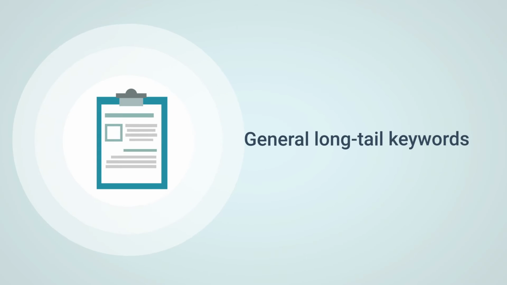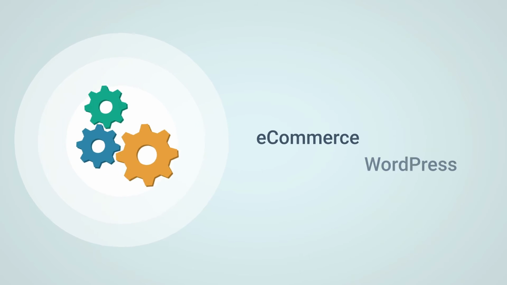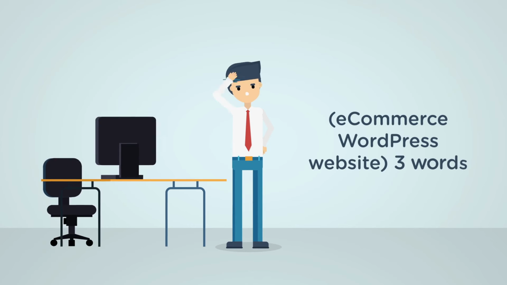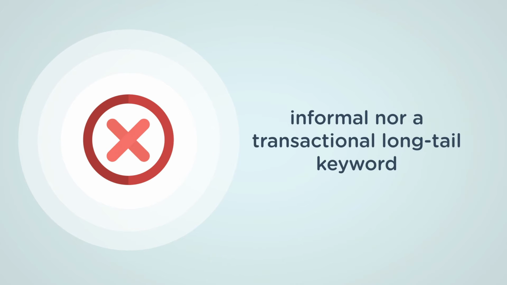The last category of long-tail keyword is general long-tail keywords. Here is an example for a general long-tail keyword: e-commerce WordPress website. This keyword has 3 words. This is neither an informational nor a transactional long-tail keyword.